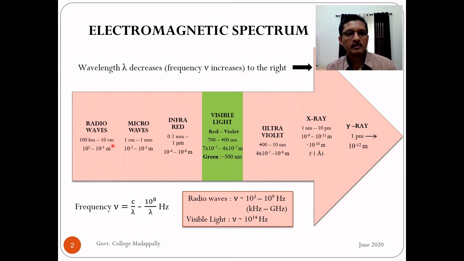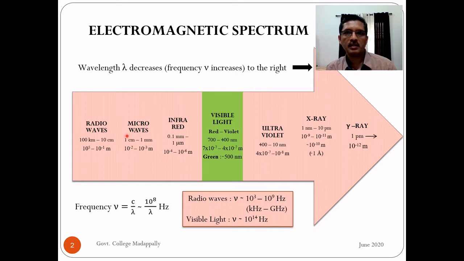The wavelength range typical of radio waves is 100 kilometer to 10 centimeter. So they are very huge waves. Wavelength can be up to 100 kilometer, and it can be as small as 10 centimeter. Here I have converted these common units into meters, the standard unit. Next lower wavelength will be microwaves.